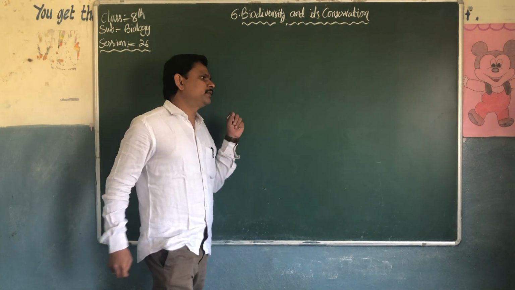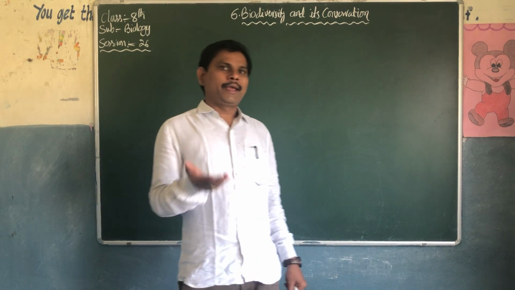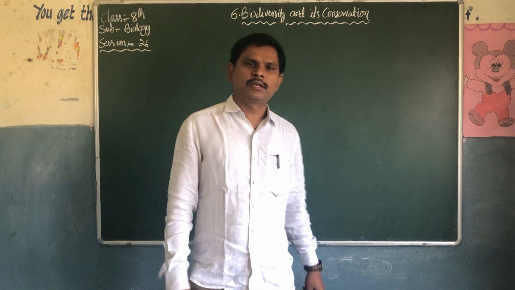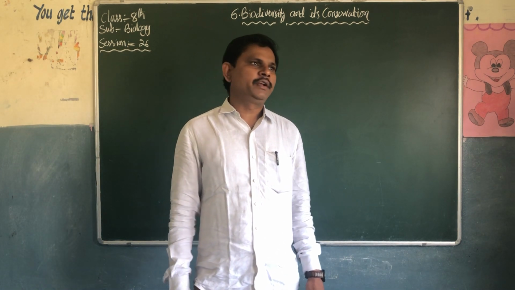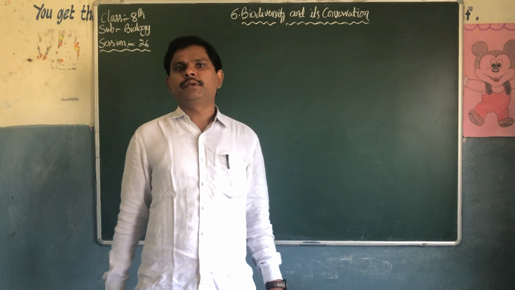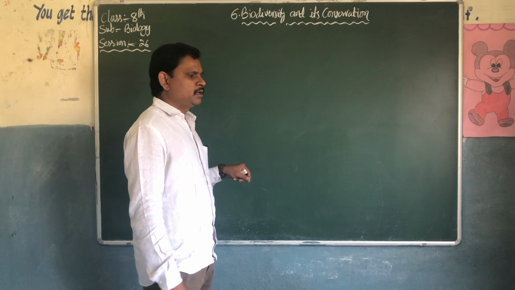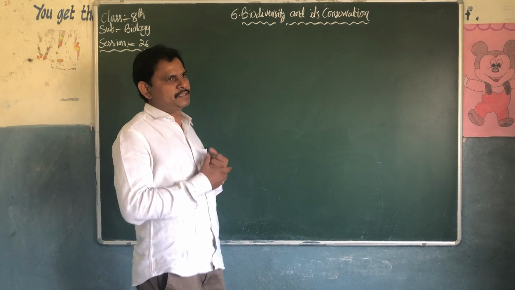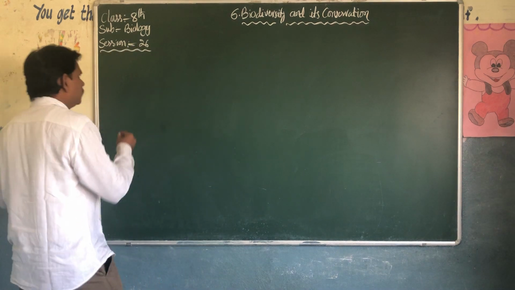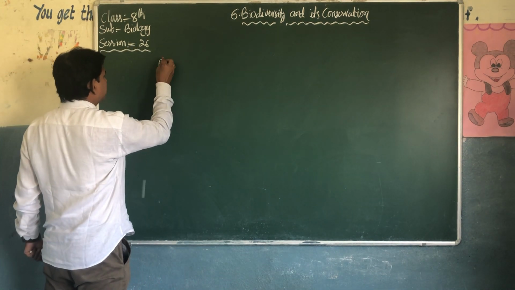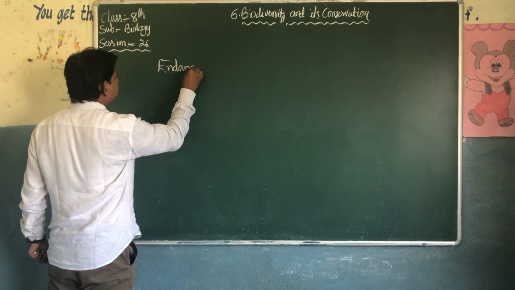So in today's class we will discuss once again what is extinct. We discussed endangered also. I told you the definition of endangered and endemic species. A few more points we are going to discuss about the endangered species and the endemic species. What is an endangered species? You already know.